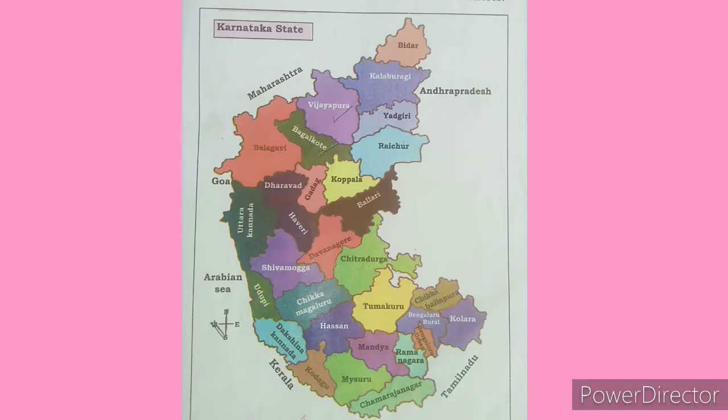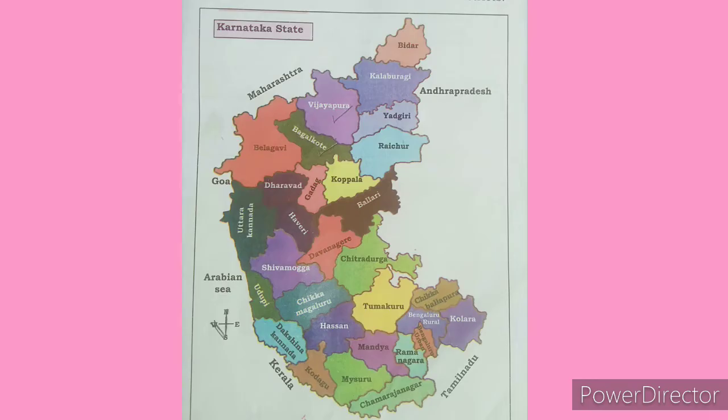So, here the Karnataka map picture is there. In this map many districts are there. We have to observe and mention how many districts are there in our Karnataka. So, actually children, there are 31 districts. But in the map they have given only 30 districts. The new district is Vijayanagara.